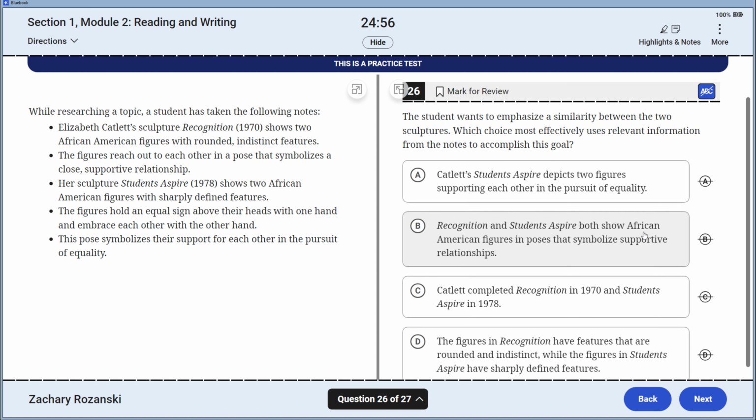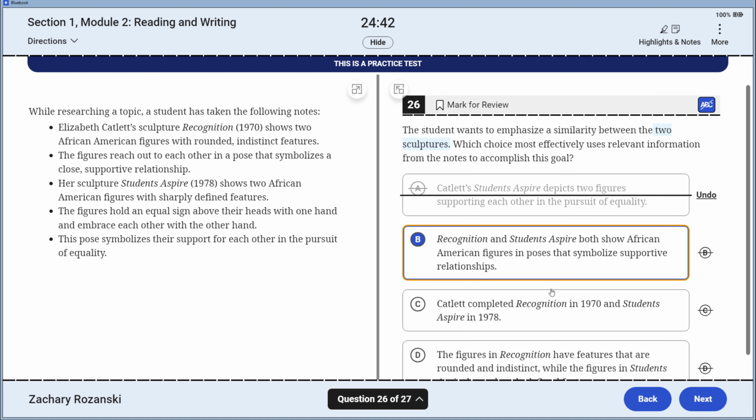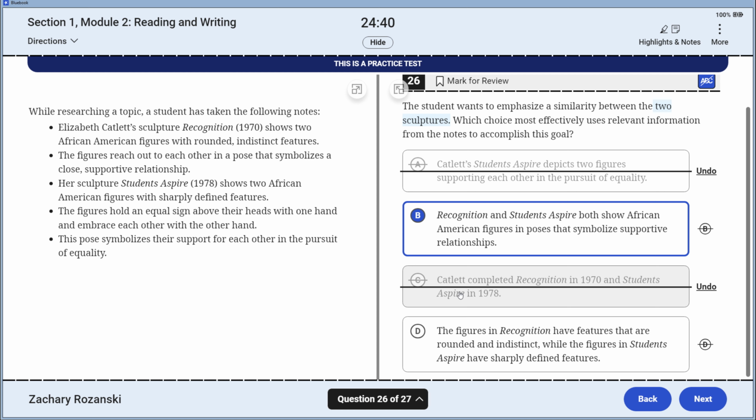A similarity between the two sculptures is going to be the parsed out goal that I've got here. Two figures, this seems to be one, this seems to be two, both show, and this is currently a pretty cute choice. This is a difference. The completion, sure, they were both completed by a person, but they're different.